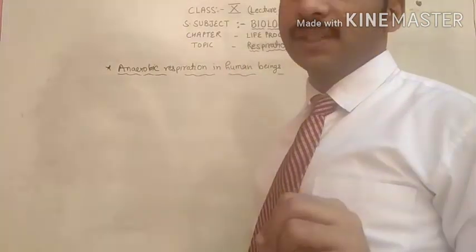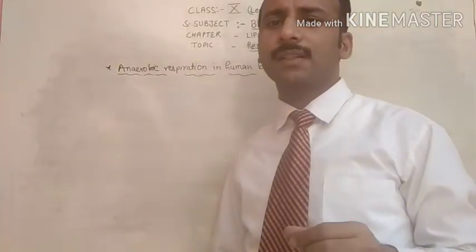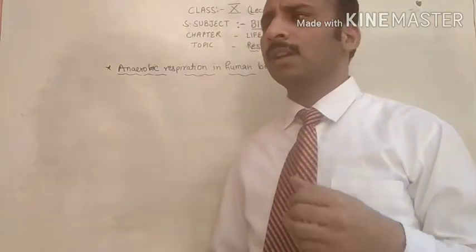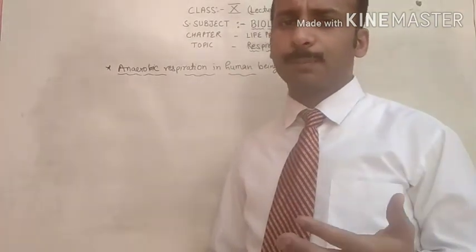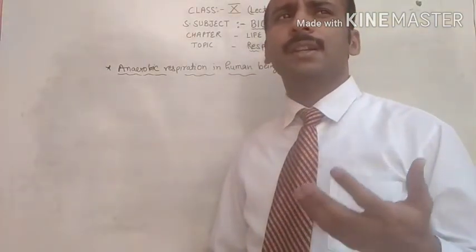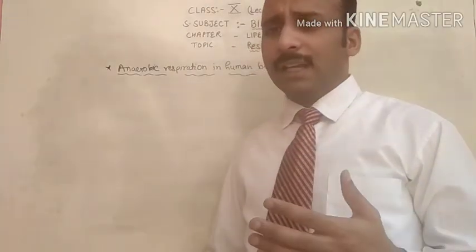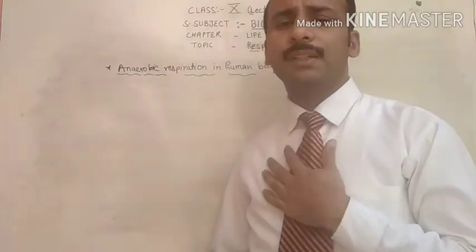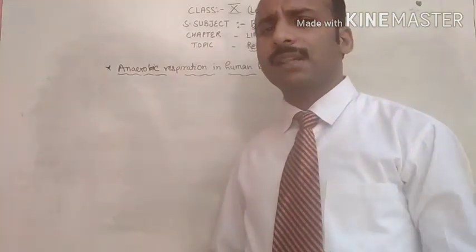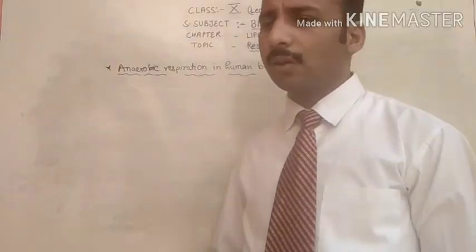Aerobic respiration means when the oxidation of food takes place in the presence of oxygen. In the absence of oxygen, if the oxidation of food takes place, that is called anaerobic respiration. The examples of anaerobic respiration are yeast and bacteria. But sometimes anaerobic respiration is also possible in the muscles of humans.